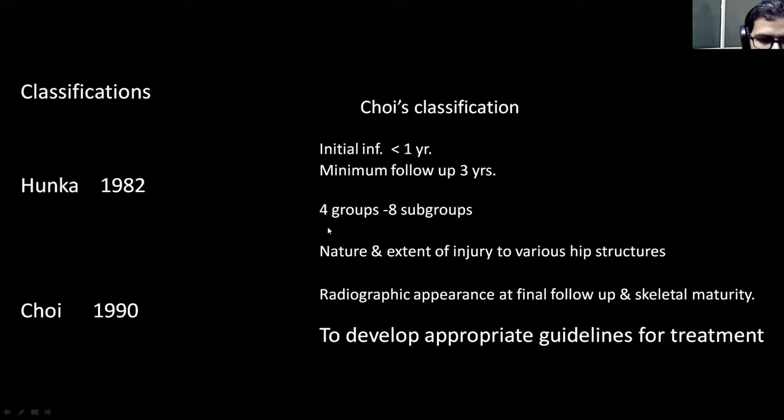He classified into 4 groups, which were further divided into 8 subgroups. The classification was basically based upon the nature and extent of injury to the various hip structures, and it was a radiologic appearance at final follow-up or at skeletal maturity. The main aim of this classification was to develop appropriate treatment guidelines for these sequelae.